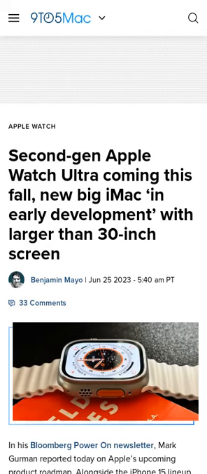Apple will launch an Apple Watch Series 9 and a second-generation Apple Watch Ultra alongside the iPhone 15 lineup this fall. Updates to the Mac lineup are not expected until later this year or early 2024. Apple is working on a new 24-inch iMac and a new iMac with a screen larger than 30 inches. The iPad Pro and iPad Air will see updates in 2024. The third-generation AirPods Pro, a new Apple TV, and other smart home products are currently in early development.